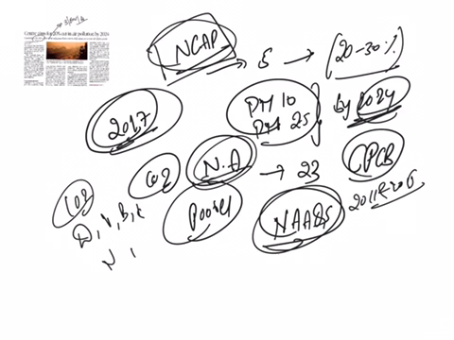Each city will be asked to develop its own action plan for implementing based on the sources of pollution in the particular city. Here you can ask whether this plan is binding on the states. No, it is not binding on the states because this document is not a legal document. It is not a legal plan.